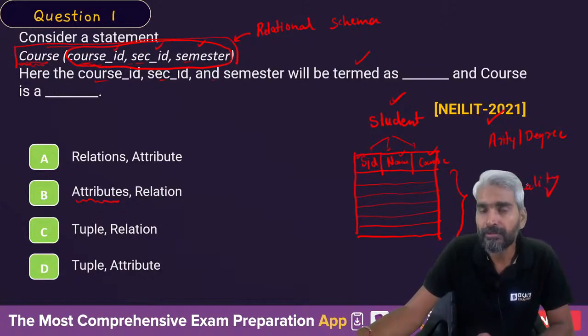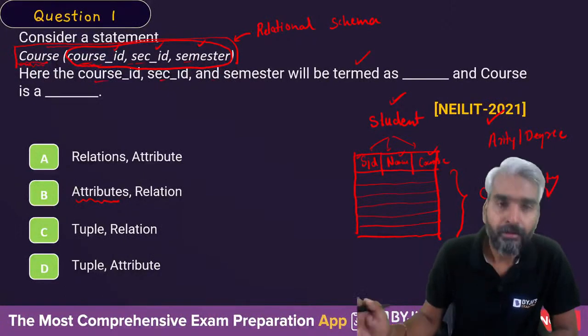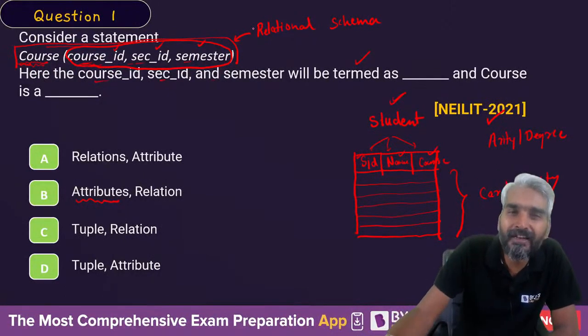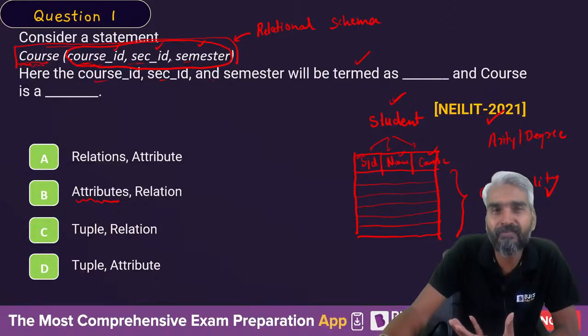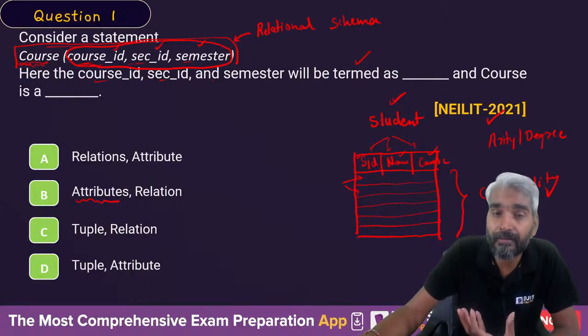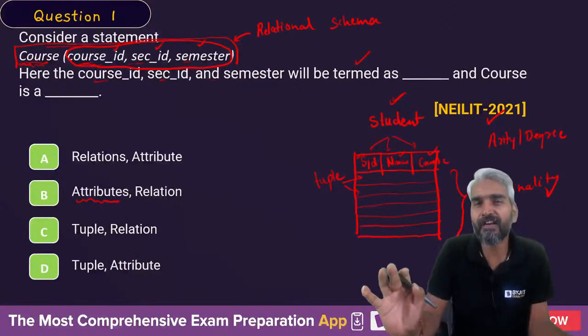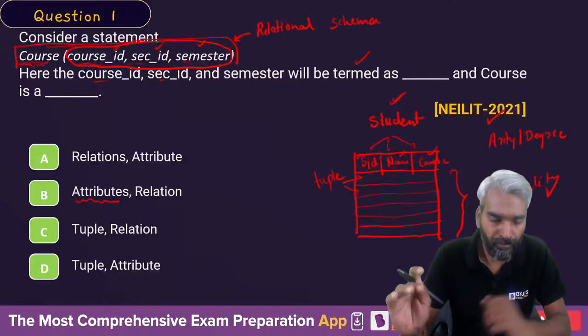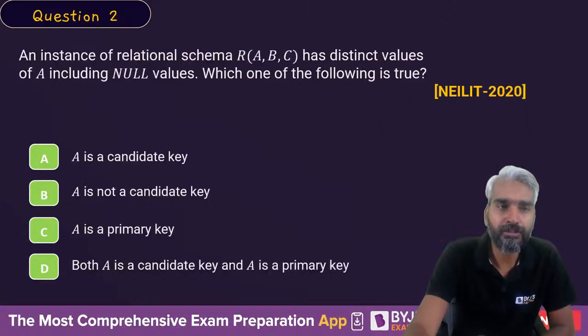What do we call it? Cardinality. So, just by a simple question, we know so many things: what is a relational schema, what we mean by the name of the relation, what I mean by the attributes, what is defined by the number of attributes, and what is defined by the number of rows. Each row is also known as a tuple. Clear? So, this is the basic view of a relational table. I hope everybody understands this, right? Let's move to the next question.